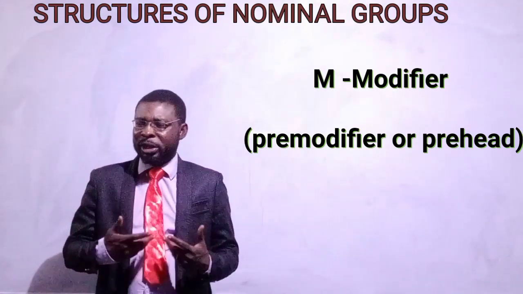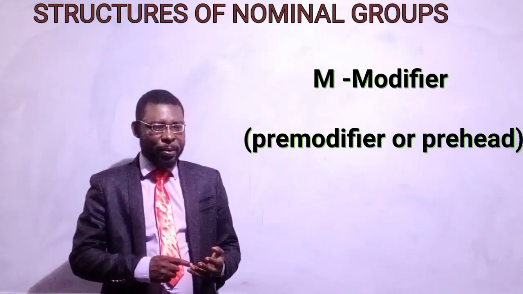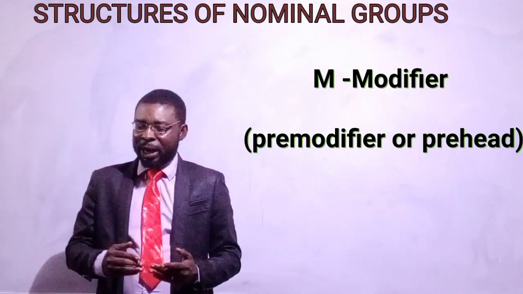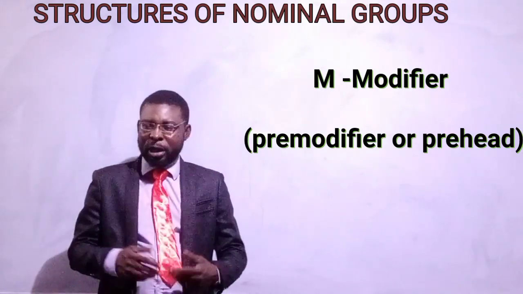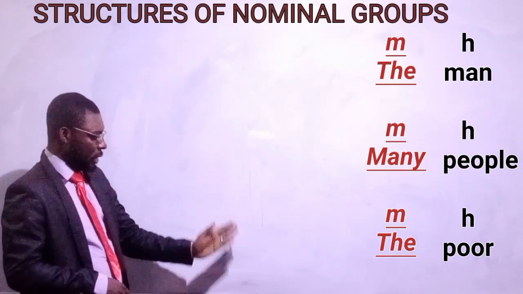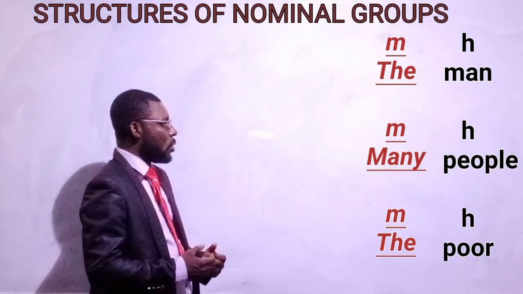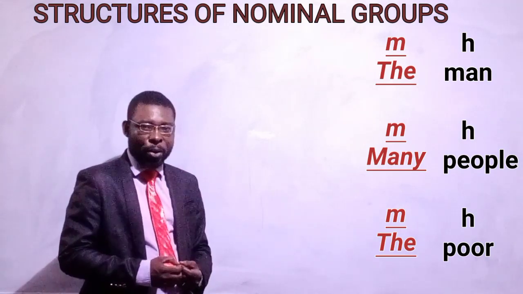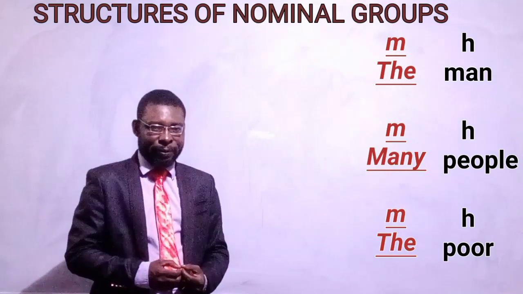This shelters all the words coming before the noun or the pronoun or the adjectives serving as the head word within that group. Take for instance, in these expressions: the man, many people, the poor. We all know that in these examples above, the words man and people are nouns, while the word poor is an adjective.